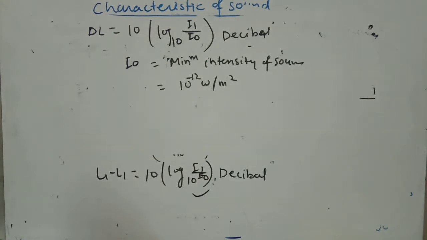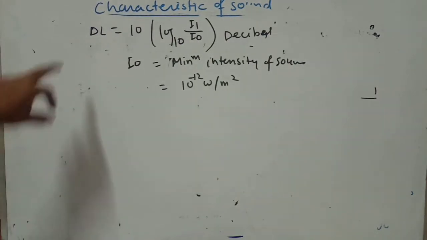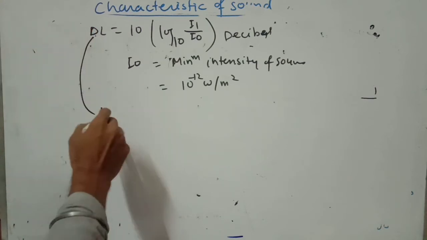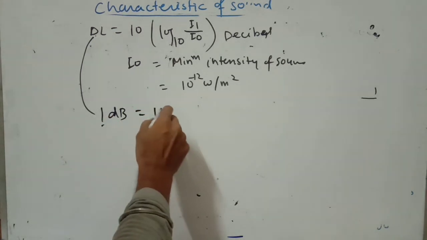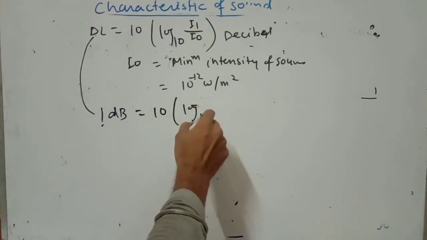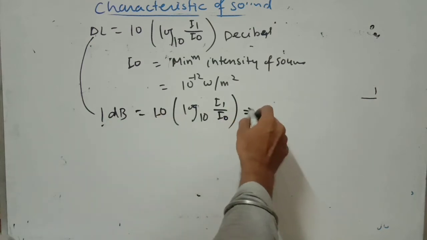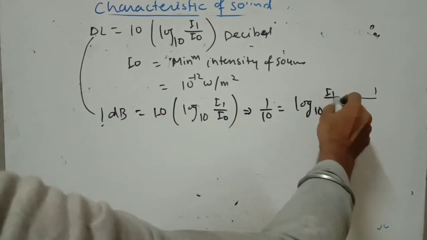Now we are going to find, for a change in loudness by 1 decibel, what will come. 1 decibel is the change in level of loudness. So we consider 10 log I1 by I naught equal to 1, so log I1 by I naught equals 1 by 10. When you take the anti-log on both sides, the anti-log of 1 by 10 becomes 1.26 and it becomes I1 by I naught.